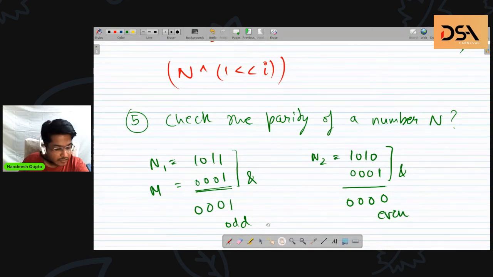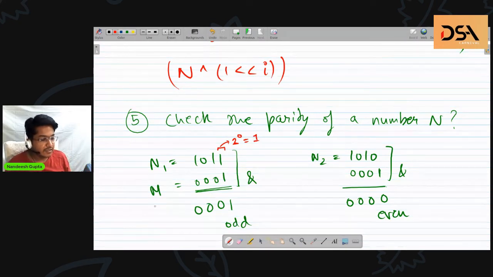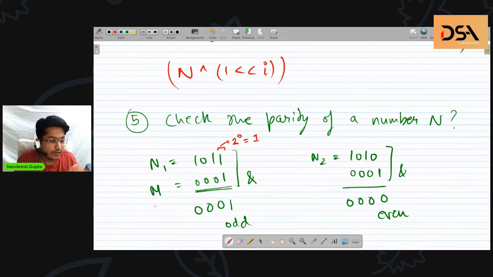So why is this happening? If you recollect, the 0th place was representing 2 raised to power 0 in our binary representation. The 0th place was for the place value 2 raised to power 0, which equates to 1. So if I have a 1 at the 0th place, this means I'm adding a 1 to my complete number. And if I add 1 to my complete number, it automatically becomes odd. The rest of the number is obviously even because those places are in powers of 2.